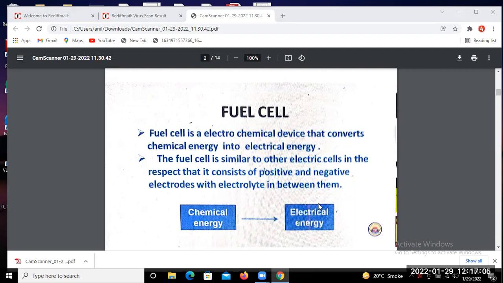Is it clear to all of you? So this is all about the fuel cell.